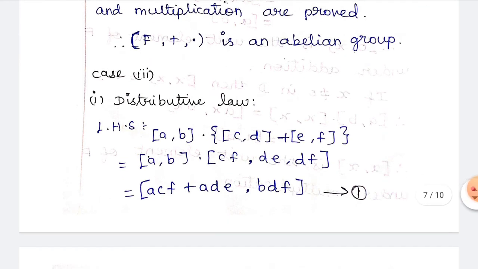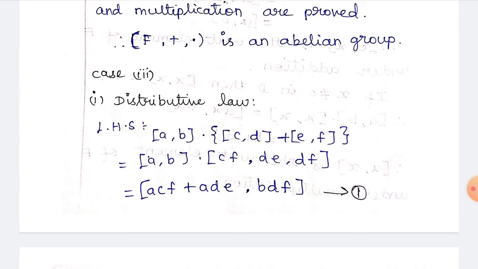In final, we have to come with the distributive law. The distributive law is (a, b) dot ((c, d) plus (e, f)). So here we are using the addition formula as well as the multiplication formula. So listen carefully. (a, b) you have to keep as it is.